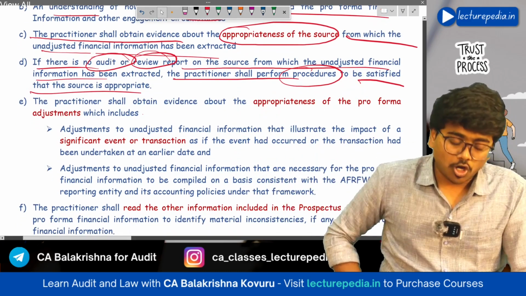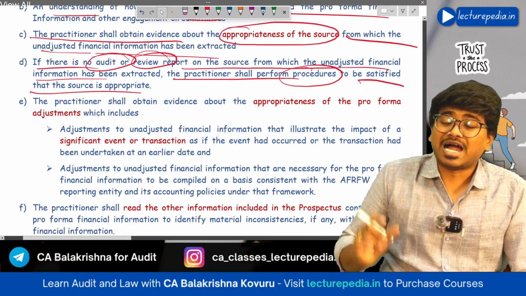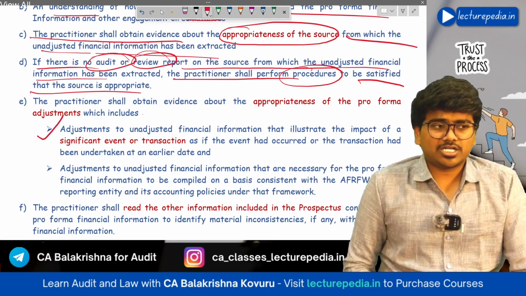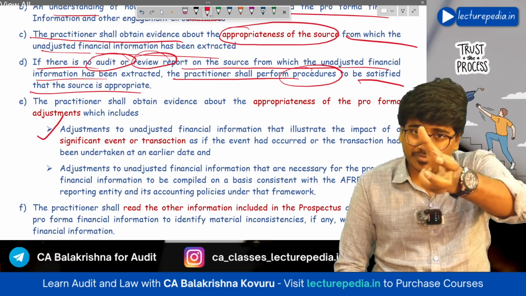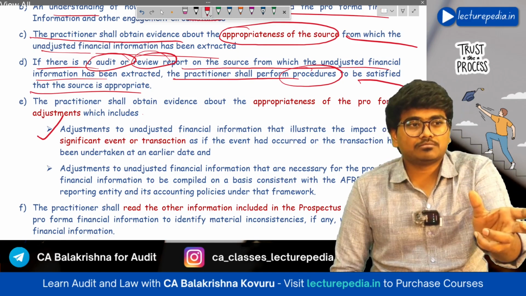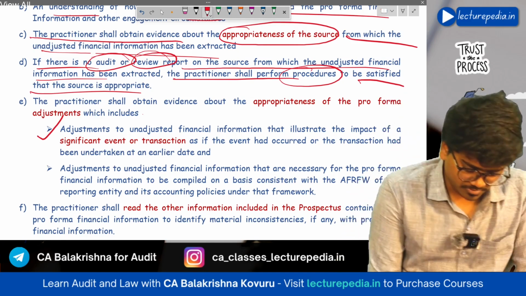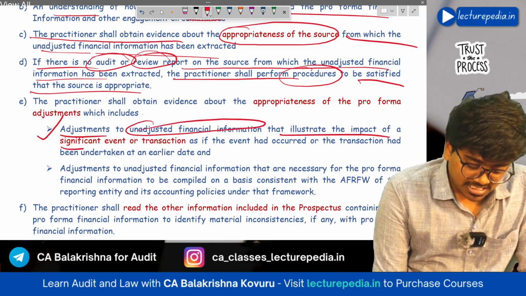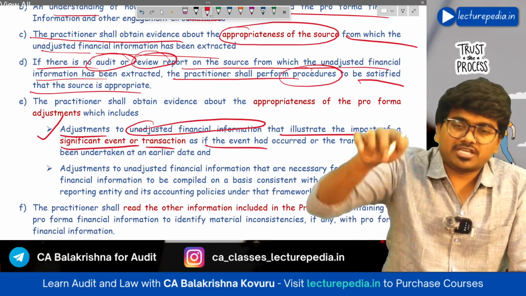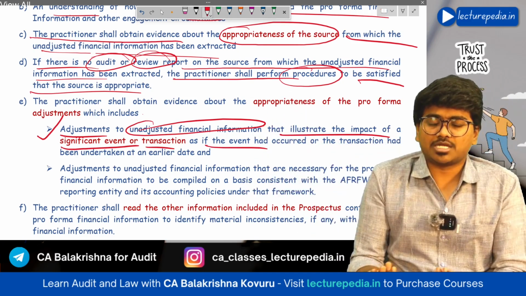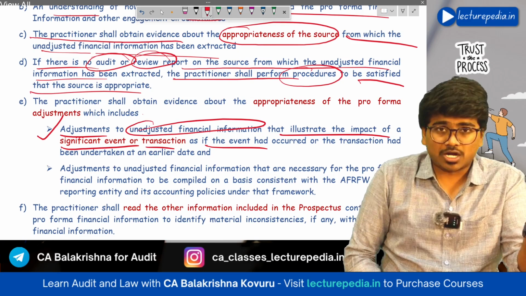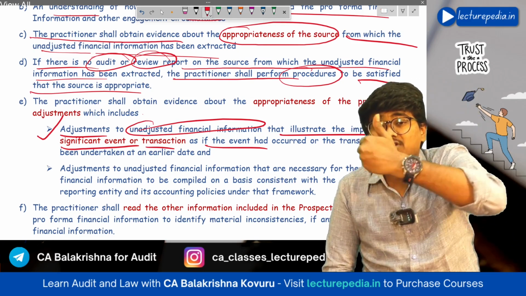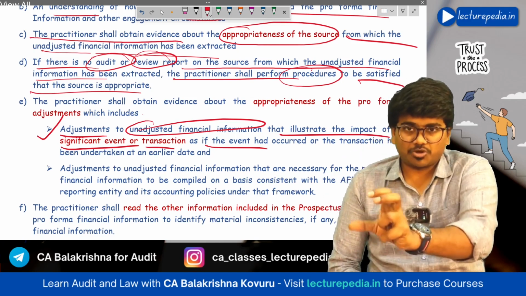Next, he should also obtain evidence with respect to the adjustments that you make. First, the adjustments that are related to events or transactions, that is, pro forma adjustments, which are adjustments to unadjusted financial information that illustrate the impact of a significant event or transaction as if the event has occurred. Pro forma adjustment means the event has not yet occurred, but if the event had occurred, how would it impact the financial statement, that is pro forma adjustment.